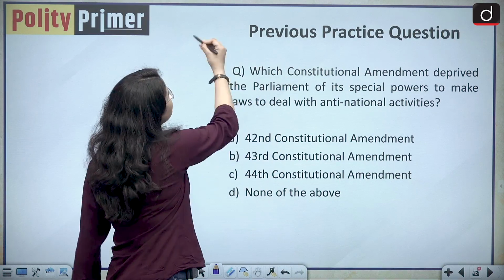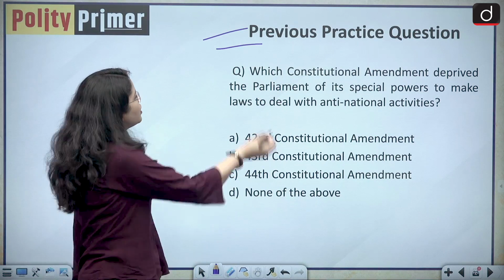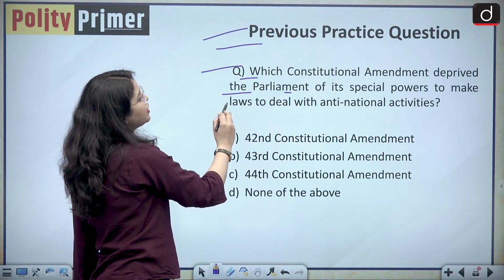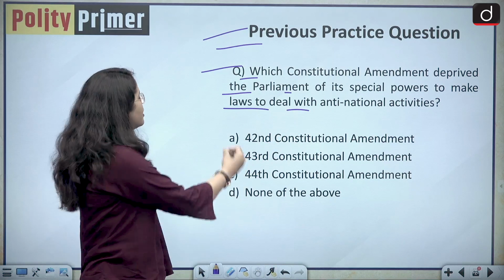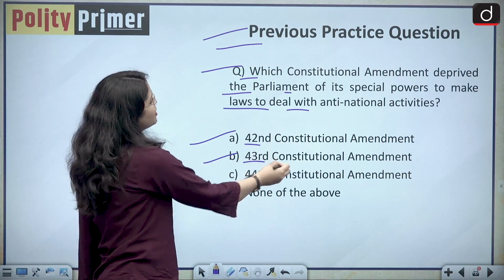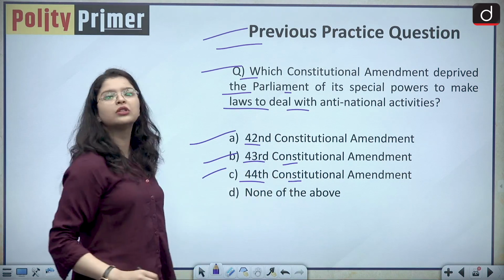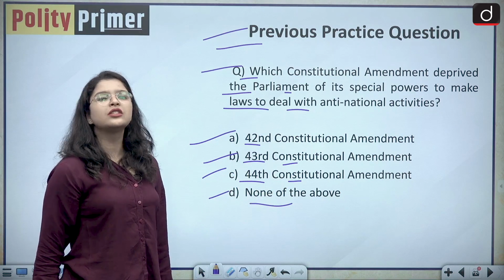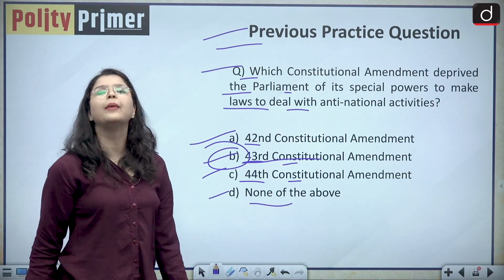Now let us discuss the previous practice question which I asked in my previous session. The question was, which constitutional amendment deprived the parliament of its special power to make laws to deal with anti-national activities? Option A, 42nd Constitutional Amendment; option B, 43rd Constitutional Amendment; option C, 44th Constitutional Amendment; and option D, none of the above. The correct answer for this question is option B, 43rd Constitutional Amendment.